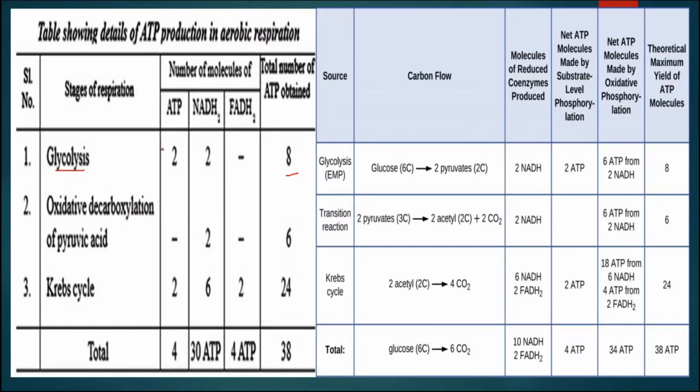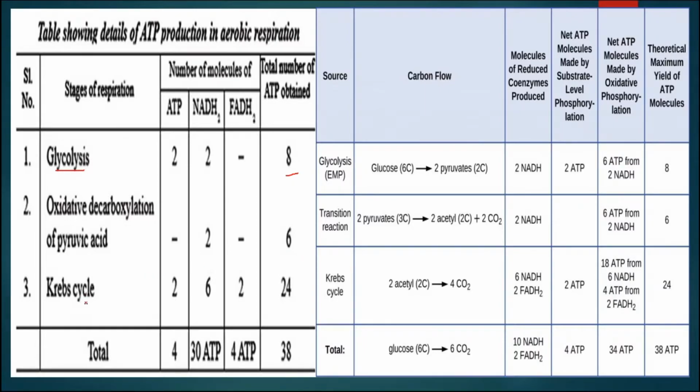2 ATPs directly and 2 NADH2 are produced, and we know that 1 NADH2 is equivalent to 3 ATP. So total 6 ATP, 6 plus 2, that is 8 ATP. Now during the oxidative decarboxylation of pyruvic acid, that is Krebs acetyl coenzyme A, pyruvic acid will be synthesizing the acetyl coenzyme A. Total number of NADH2 produced is 2, and hence the total number of ATPs is 6.